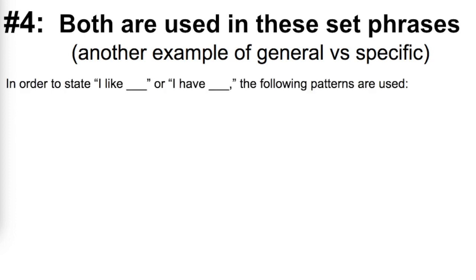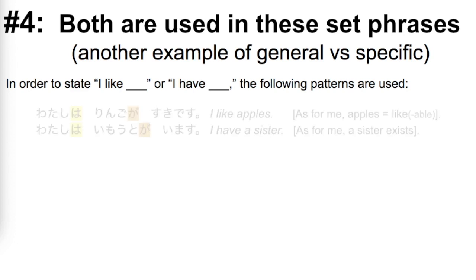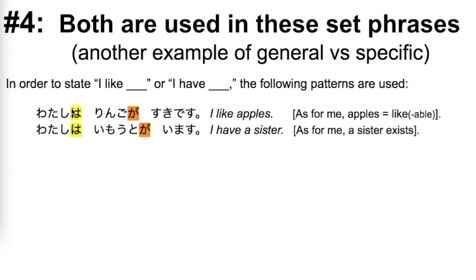If you want to say I like something or I have something, the following patterns are used. 私はリンゴが好きです. I like apples. It's introducing watashi as the general topic. 私は, as for me, and then リンゴが好きです, like apples.